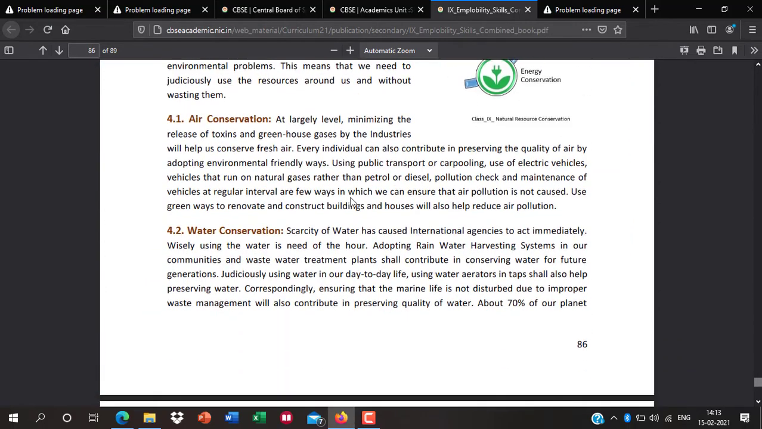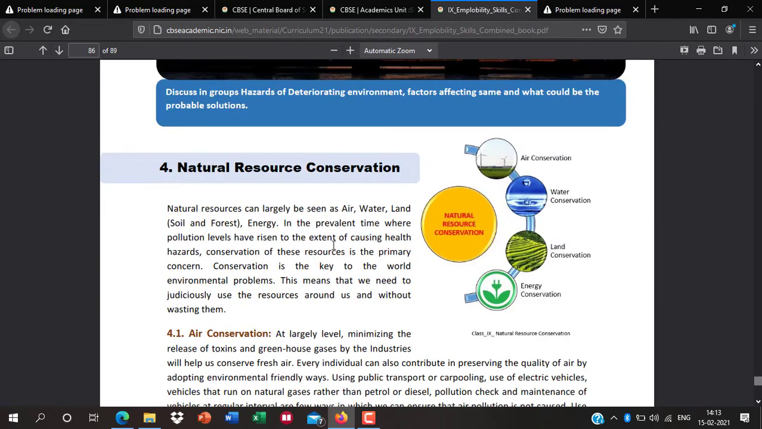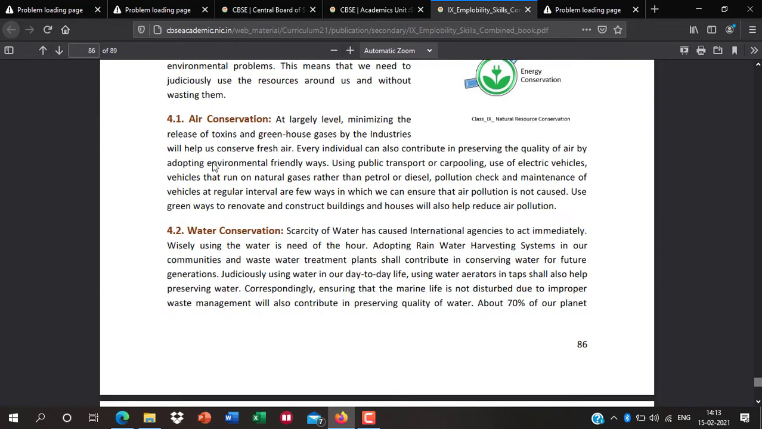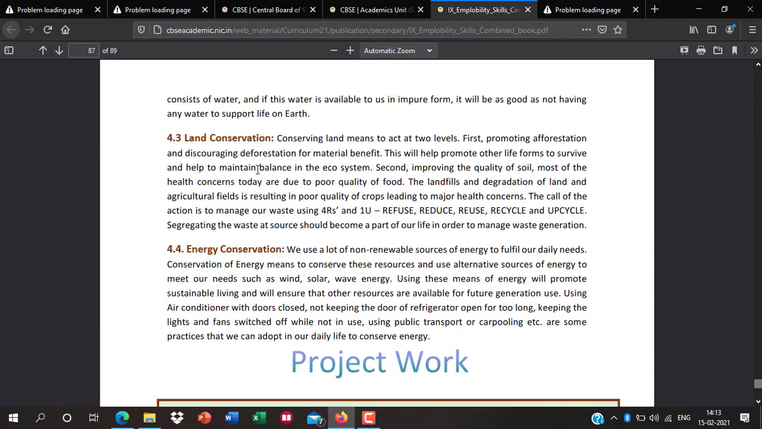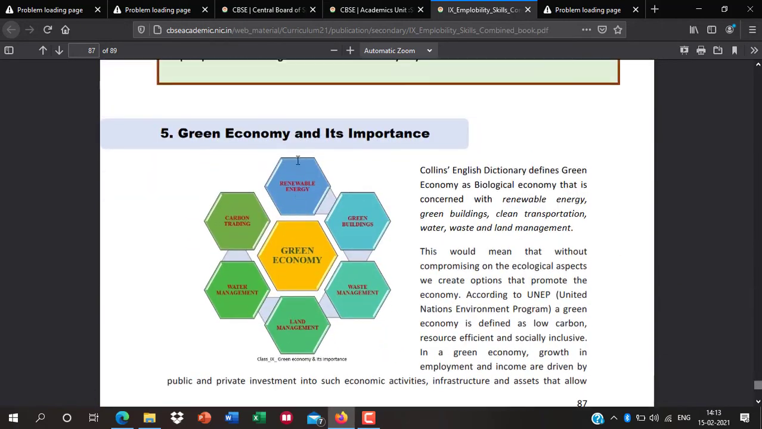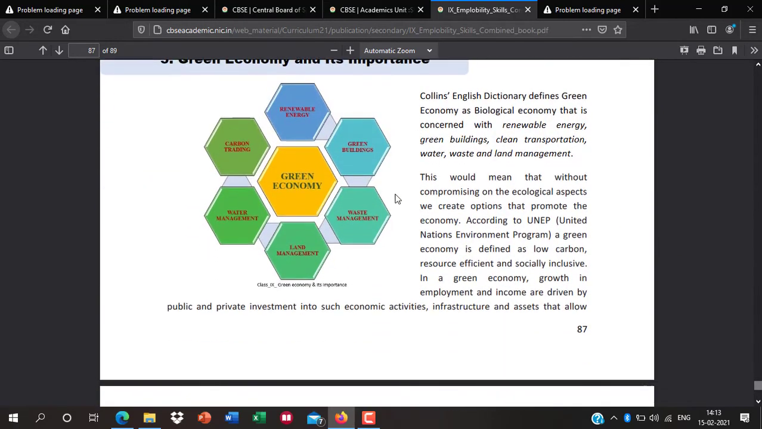And natural resources, like air conditioning. So what is air conditioning, what are the reasons? Okay, for example, the toxic gases that come out of air conditioners, greenhouse gases, they are damaging the ozone layer. Okay, water conservation, land conservation, energy conservation. Okay, green economy. So what do you mean by the green economy? Carbon trading, renewable energy, green buildings.